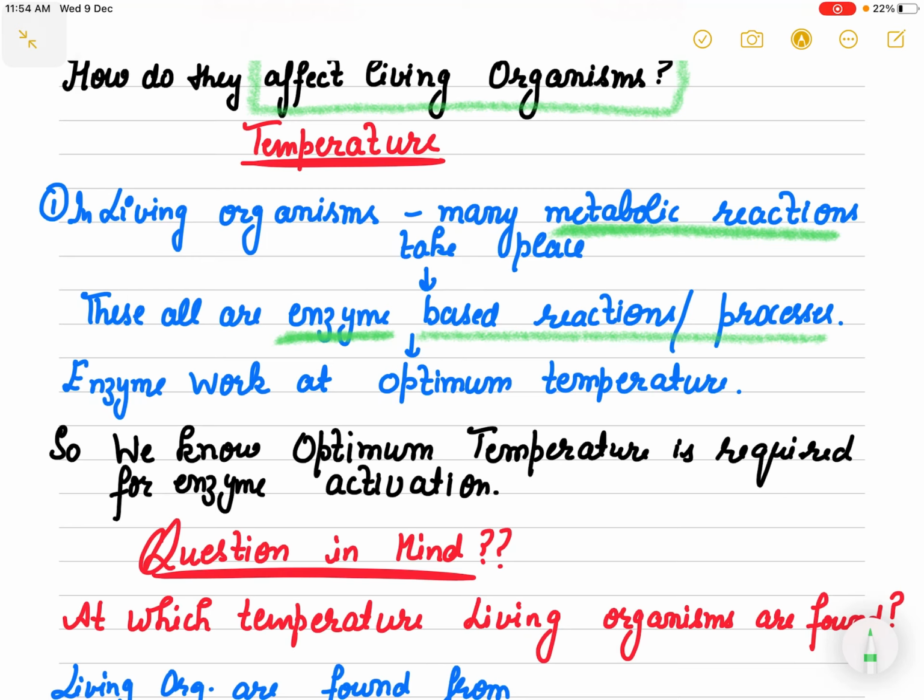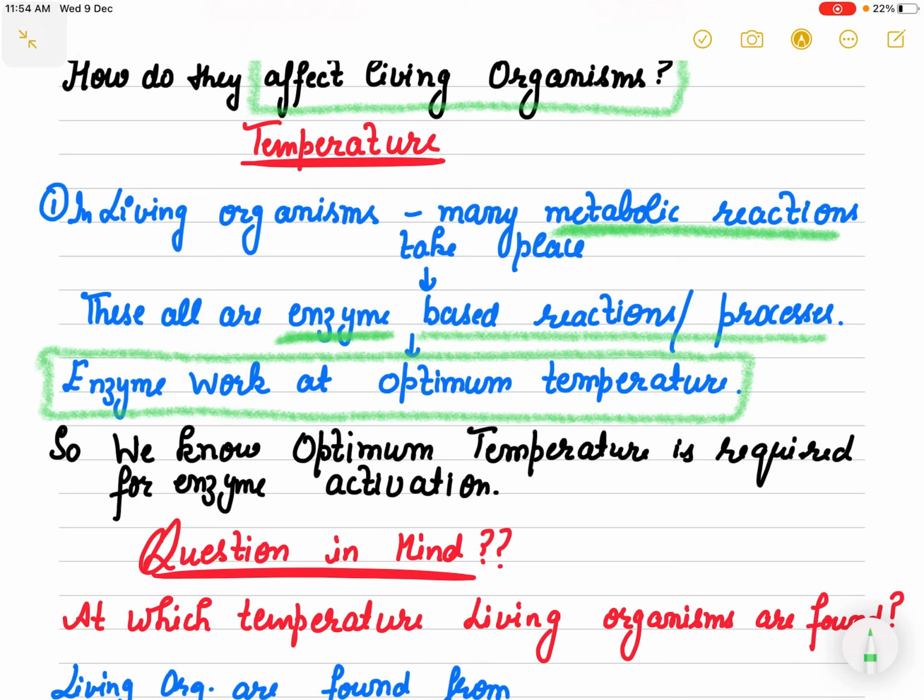In biomolecules we know very confidently that enzymes need optimum temperature to work. So optimum temperature is required for enzyme activation.